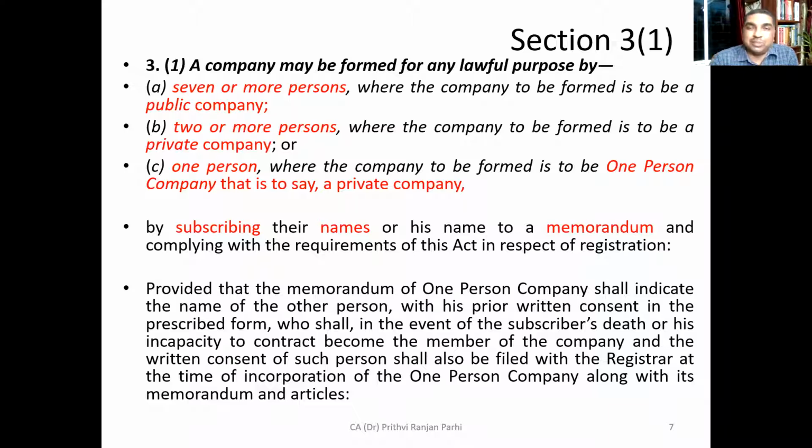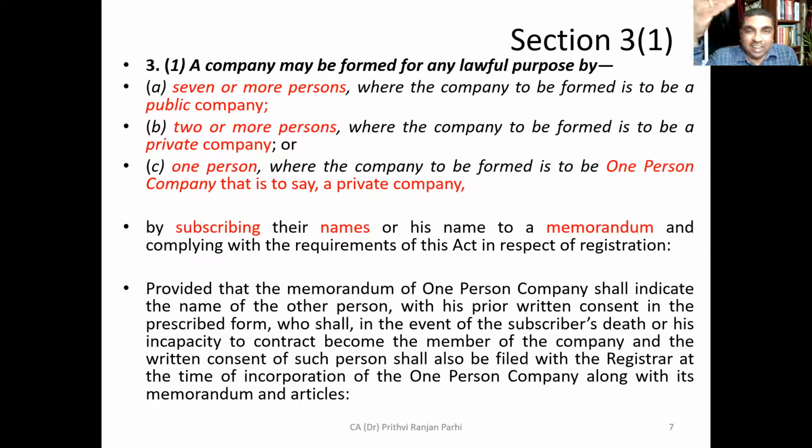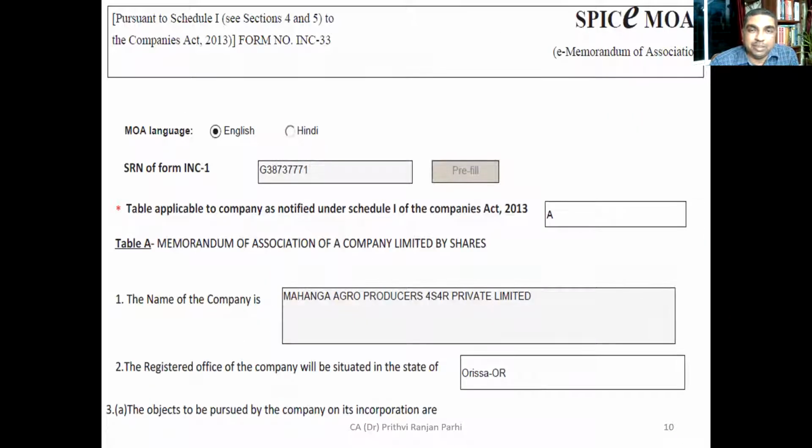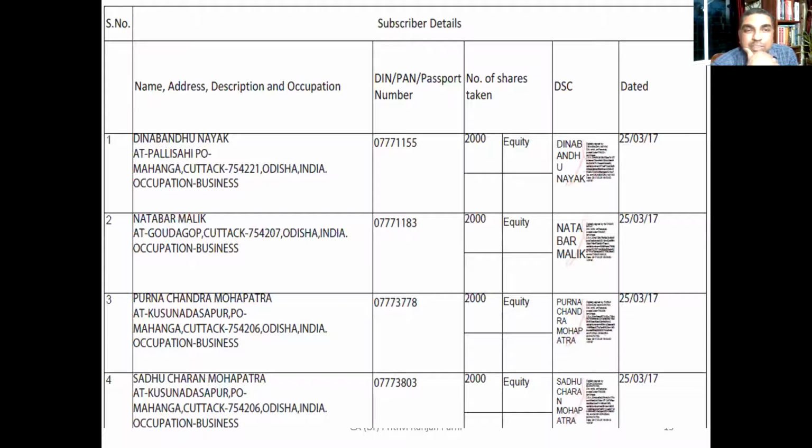Understood? How does subscription happen? You have already seen it. You have seen the last page of the memorandum, where those people who have promoted the company have signed. When they have signed, it means they have subscribed. Did you understand? You have seen a page like this. I'll show you, this page. This means these people have subscribed to the memorandum.